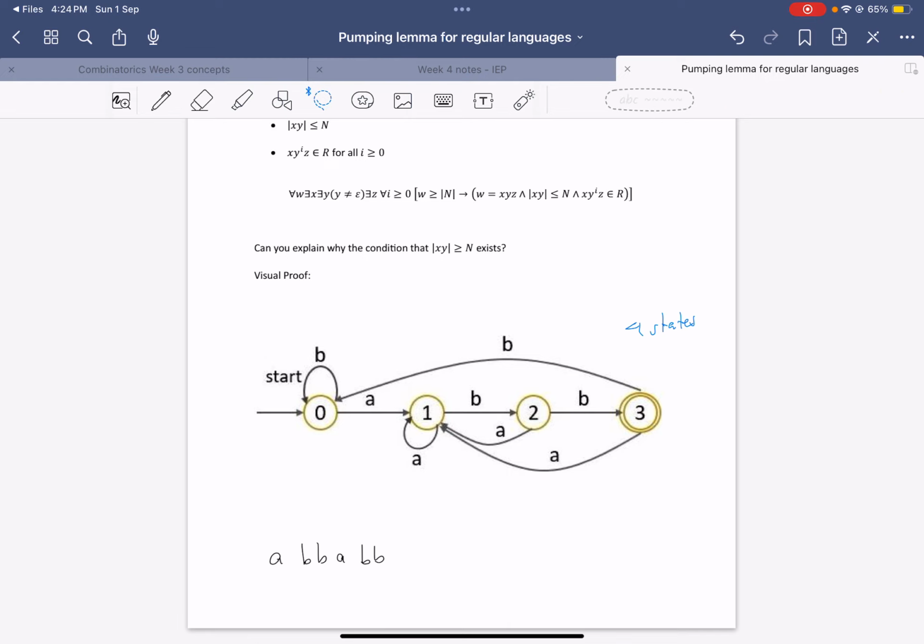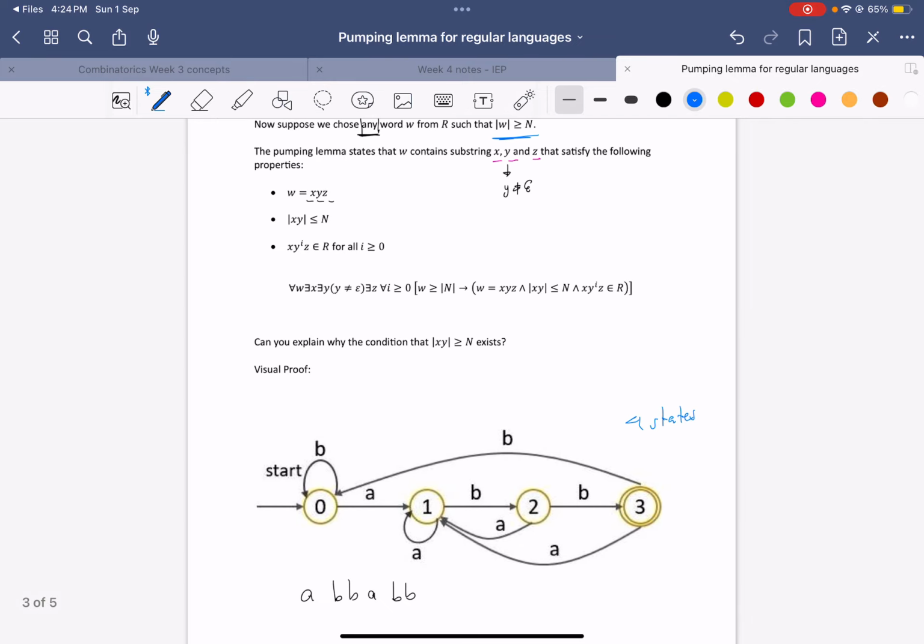You can actually see if you process the string, it will end up at state 3, which is the accept state. So if we start at 0, we go A, B, B, A, B, B. We're in the accept state. So this word does belong to this language.